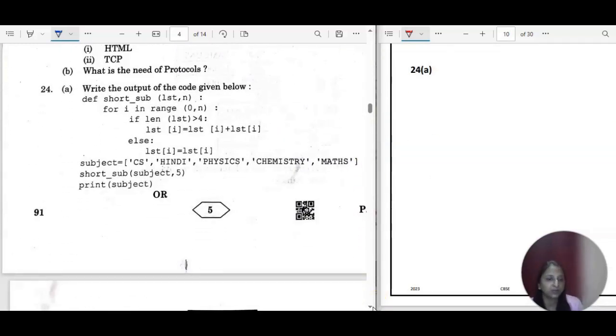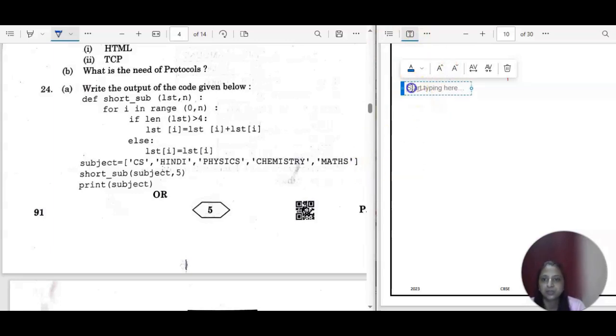We have an output based question here. We have a function here, short sub is the name of the function. Two variables are there. Here we are calling this function, and subject we are passing to this LST. So subject value is this only: CS, Hindi, physics, chemistry and mathematics. And 5 is the value which we are passing to this n variable. I'll just write down the answer here by typing. Let me increase the size of it.